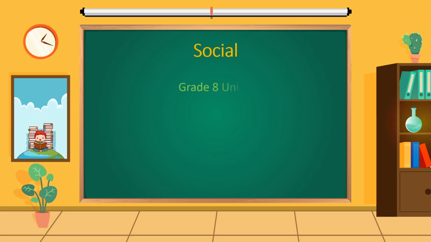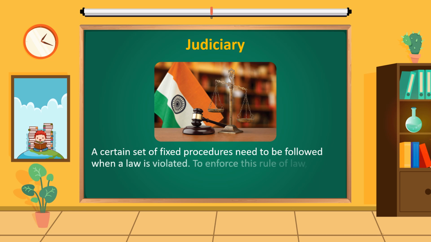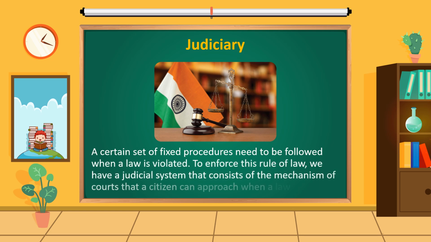Social, Grade 8, Unit 3, Judiciary. A certain set of fixed procedures needs to be followed when a law is violated. To enforce this rule of law, we have a judicial system that consists of the mechanism of courts that a citizen can approach when a law is violated.